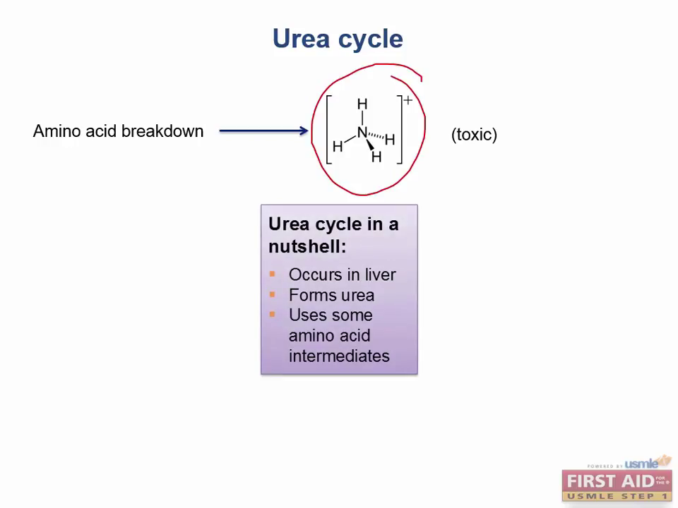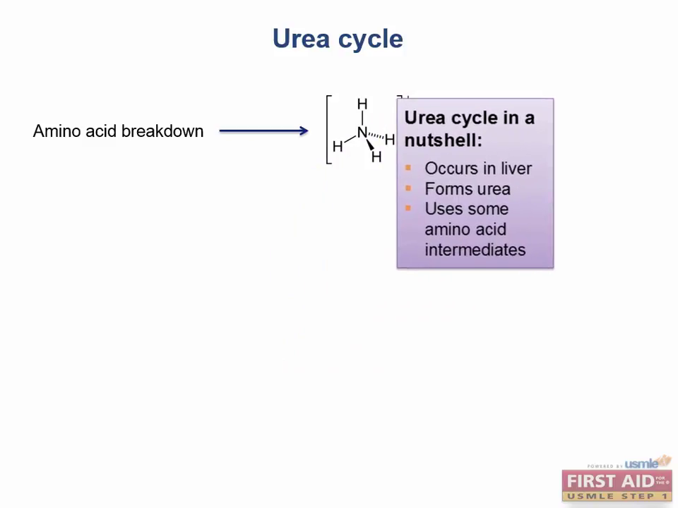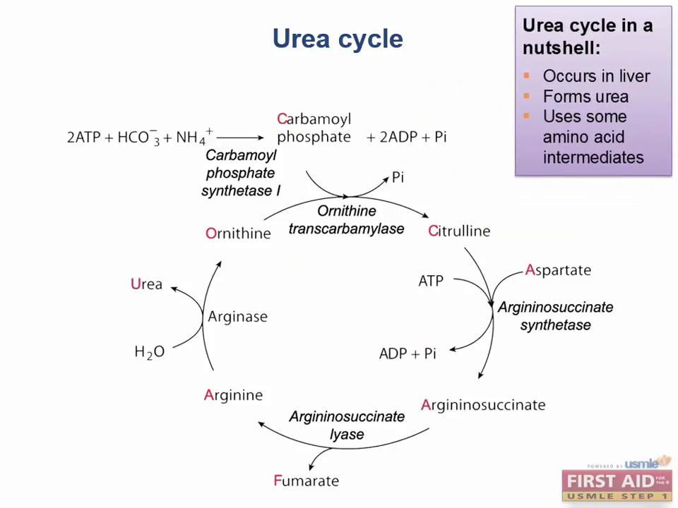Urea is the relatively non-toxic, disposable form of ammonia, which is synthesized in the liver and excreted via the kidneys into the urine. The urea accounts for about 90% of all nitrogenous compounds excreted in the urine. The reactants for the urea cycle are ammonium, CO2, shown here as bicarbonate, and ATP. And the products are urea, ADP, and fumarate.